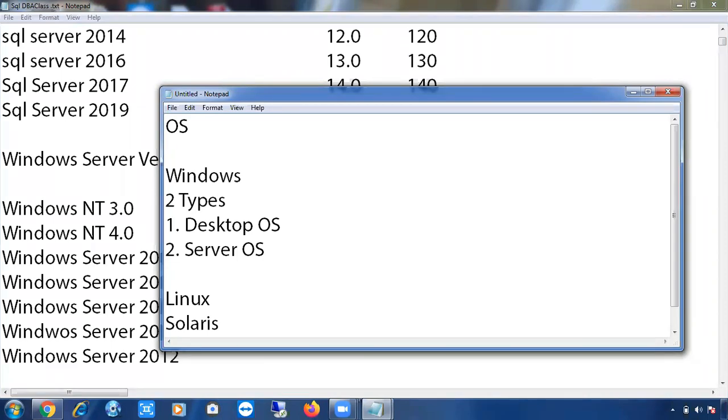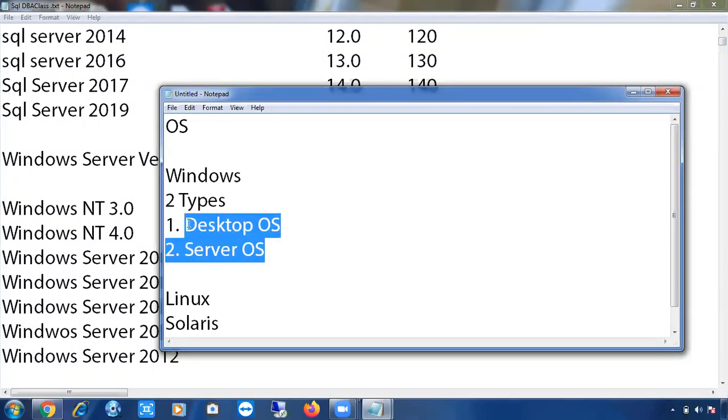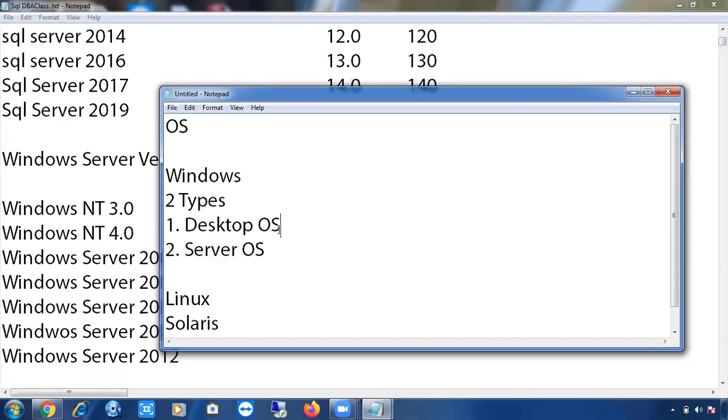What is the difference between these two operating systems? Desktop OS means the one which we are using for our personal purpose. Can anyone tell me an example of a desktop OS? Windows 7, 10. Yes, that's fine. Windows 7, 10, these are all desktop OS only.